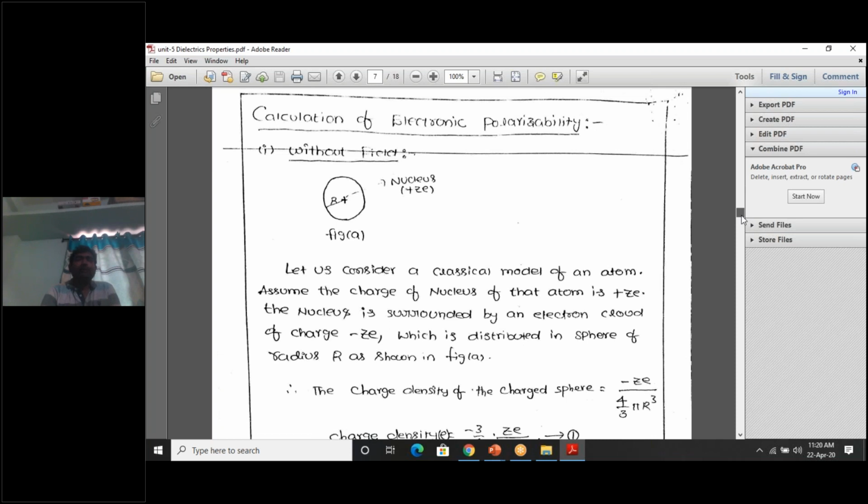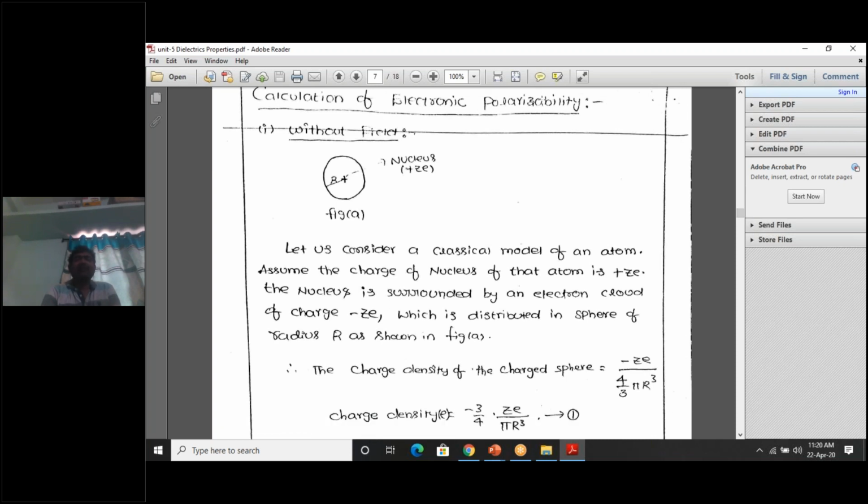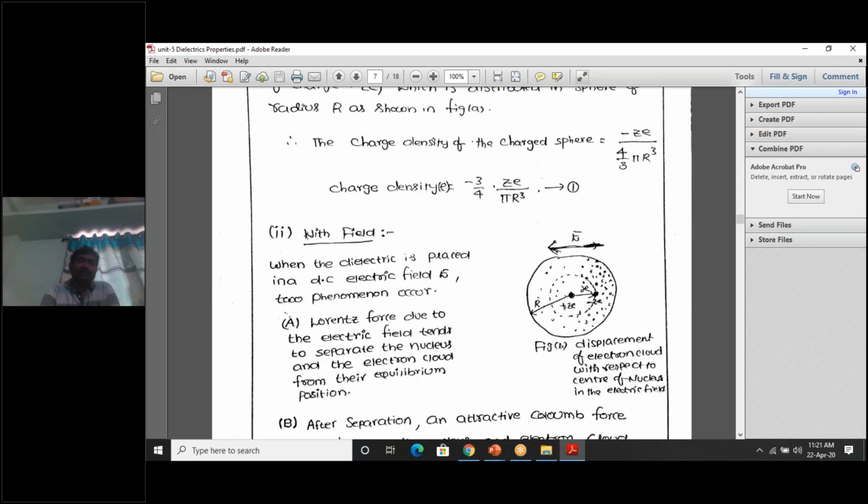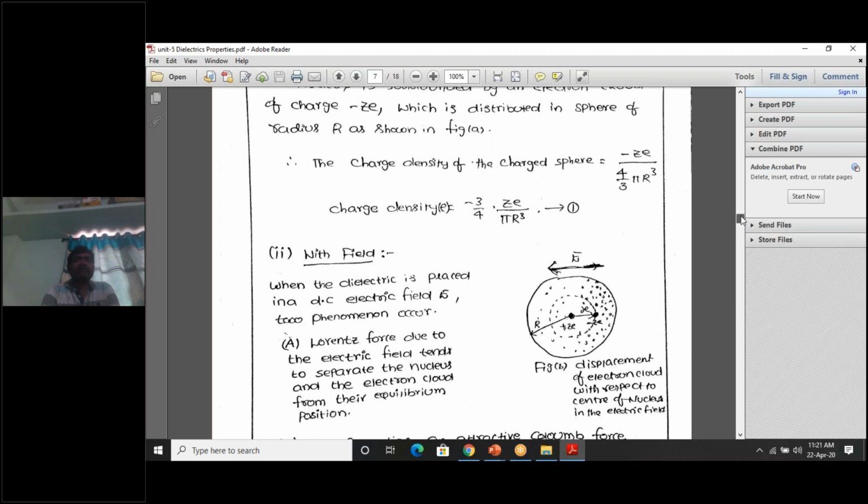Yes, we are going to calculate the electronic polarizability alpha E in two cases. What are the two cases? Without application of electric field, and the second one is with application of electric field. With application of electric field on a dielectric atom, I applied electric field here. This is with field. Now this part is without applying electric field.